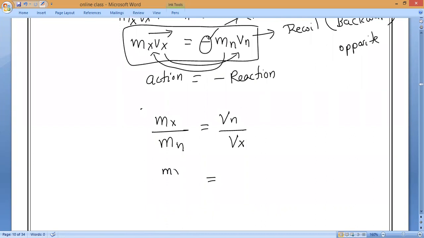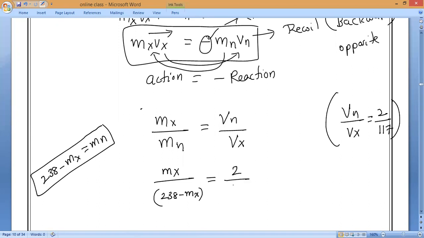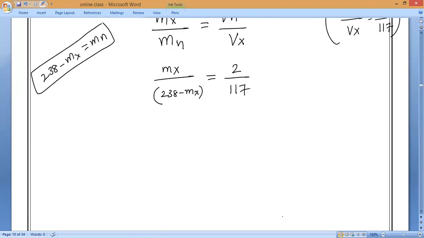Now Mx divided by Mn means 238 minus Mx, which is equal to Mn. So that is what we have to remember. This is equal to the ratio we already know, Vn divided by Vx, which is 2 divided by 117. Now all of you do the cross multiplication and tell me what will come. Cross multiplication: Mx into 117, so 117 Mx.